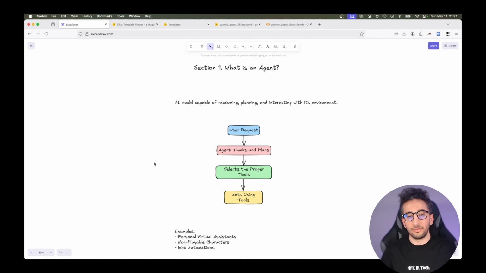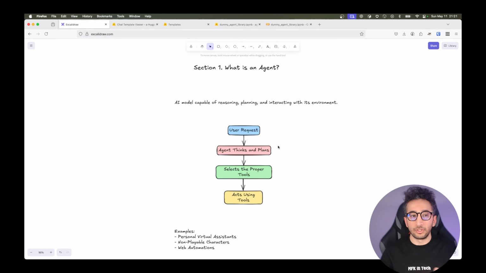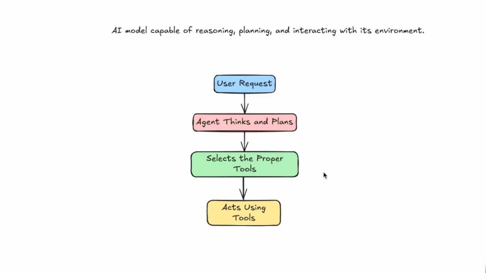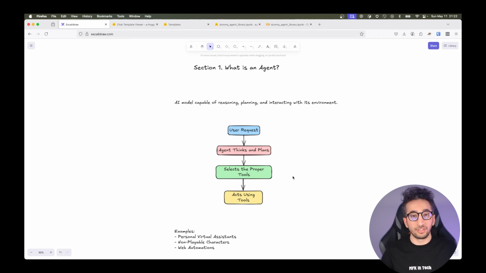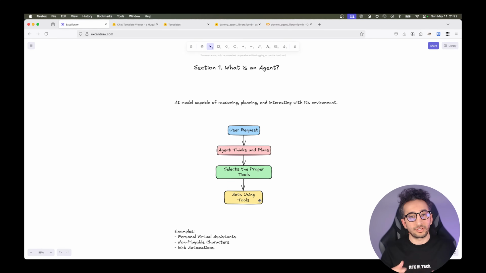So in basic, when we give a request to the agent, it thinks and plans. It is a reasoning section. Maybe if you are using Sonnet 3.7 or DeepSeek, you can see the thinking section. This is actually that section. And it thinks about whether it can use a tool. Like if I'm asking for generating an image, it is checking the tools and seeing if it has any tool that can generate an image. And then act, so using the tools. We will talk about what kind of acts or tools we have in section 3.